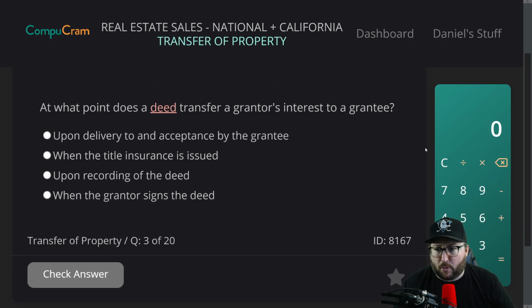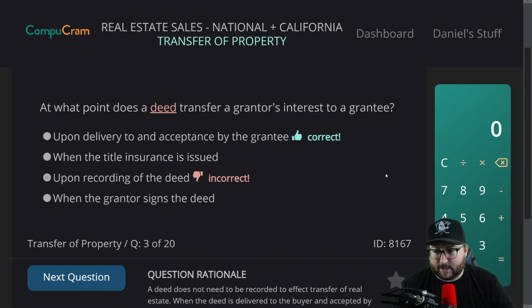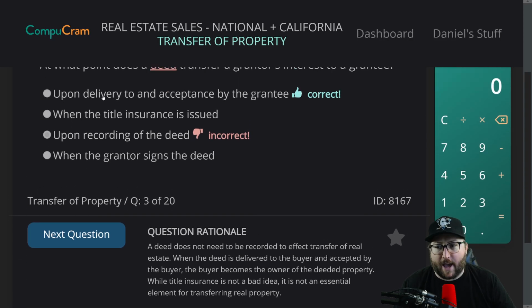Question 3. At what point does a deed transfer a grantor's interest to a grantee? A, upon delivery to and acceptance by the grantee. B, when the title insurance is issued. C, upon recording of the deed. D, when the grantor signs the deed. I don't think it's when the insurance, upon delivery and acceptance. I want to say upon recording of the deed. Let's try that one. Incorrect. 0 for 3. A was my second choice.